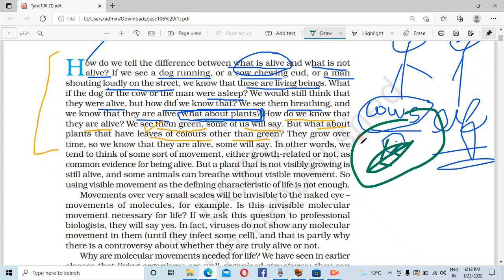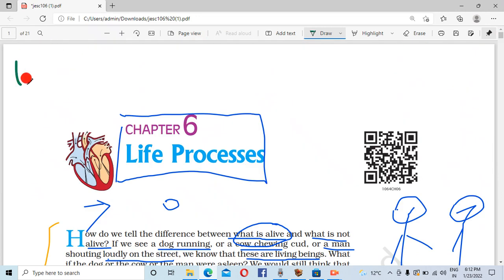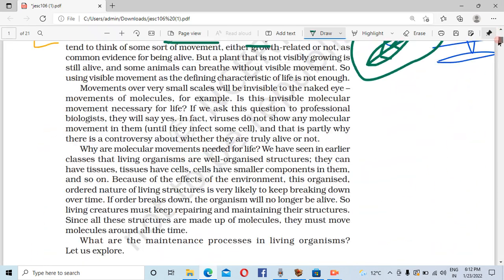Some will say they grow over time, so we know that they are alive. They are giving reasons for what other persons will say. We breathe, and that's why we know that we are alive.